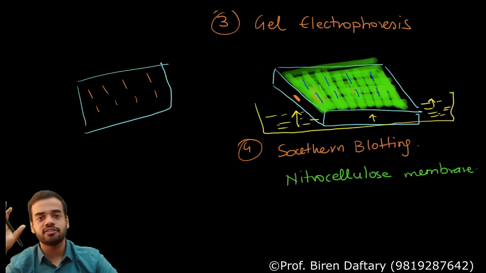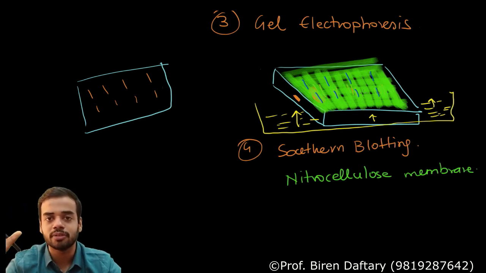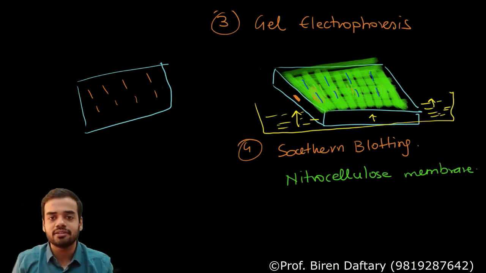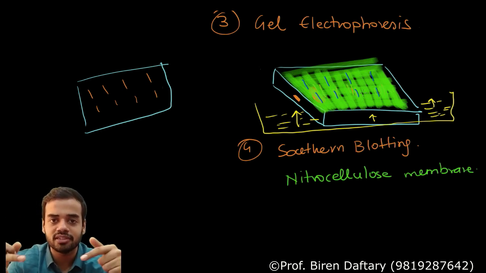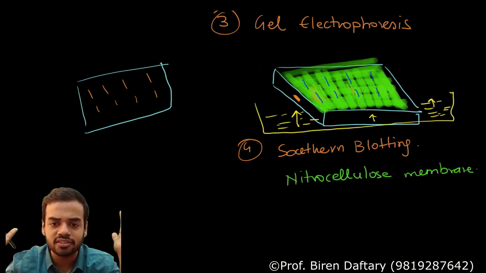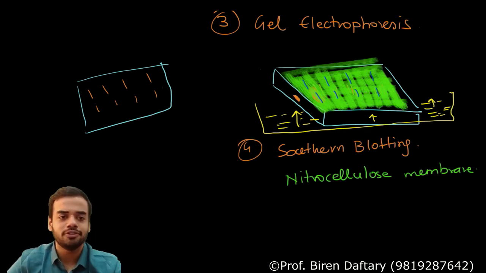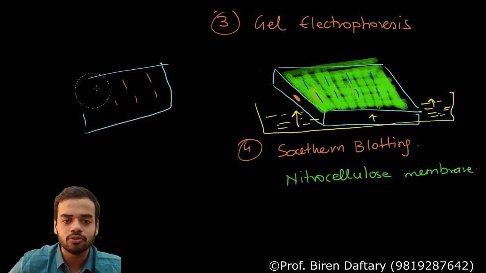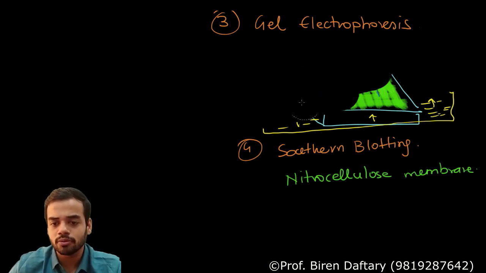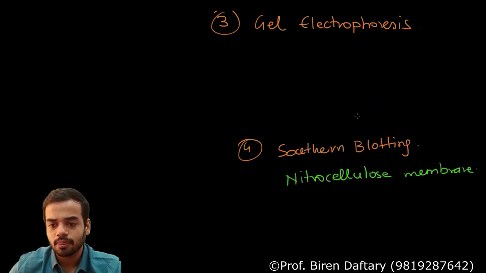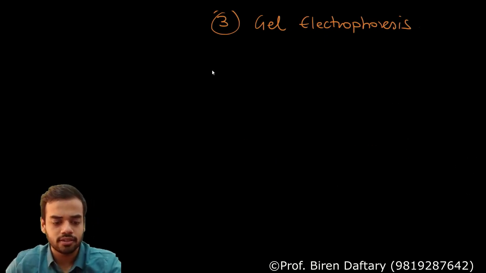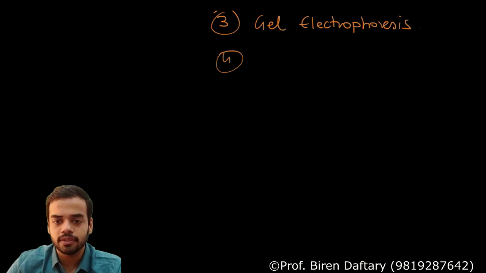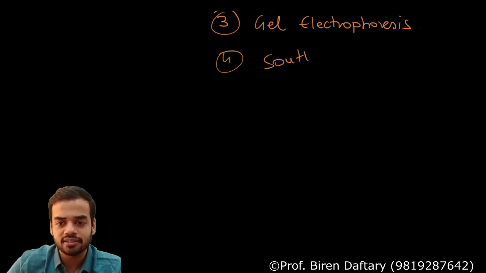So in this fourth step, you just remember the nitrocellulose membrane, and because of capillary action, the liquid will take the single stranded DNA fragments from the gel into the membrane. Now your gel is not required, you throw away the gel and you have your nitrocellulose membrane. Is this clear? This step I am going to write here. So the fourth step is Southern blotting. Is that step clear?